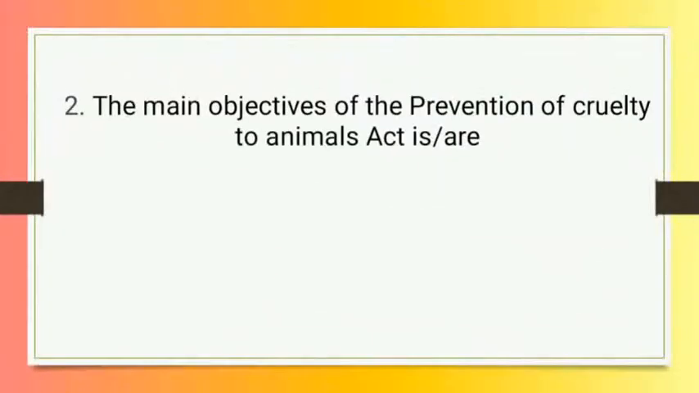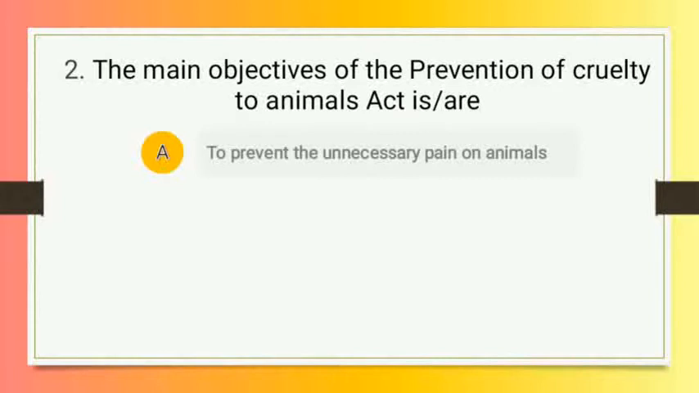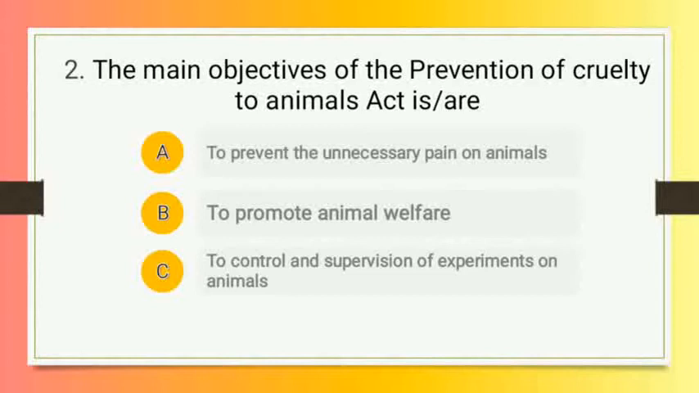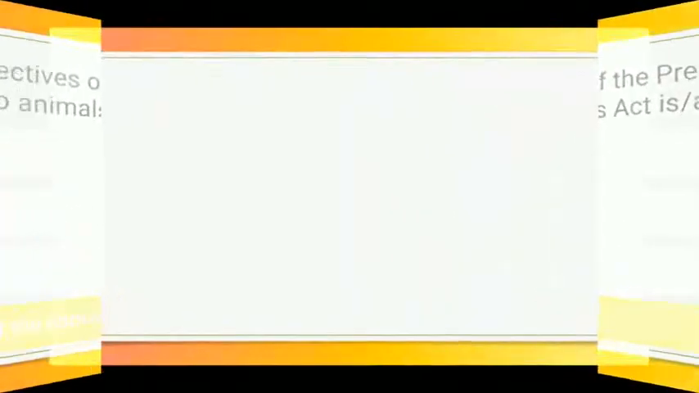Next question is, the main objective of Prevention of Cruelty to Animal Act is, and the options are A. to prevent the unnecessary pain on animals, option number B. to promote animal welfare, option number C. to control and supervision of experiments on animals, and option number D. all of the above. So students, right answer of this question is option number D, that is all of the above. Moving to the next one.